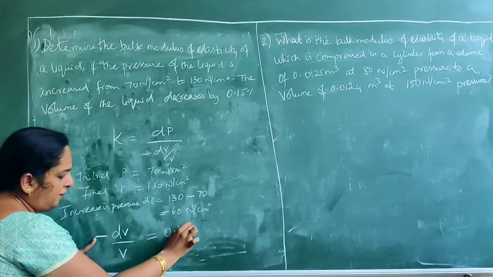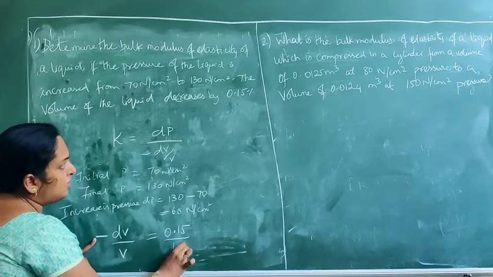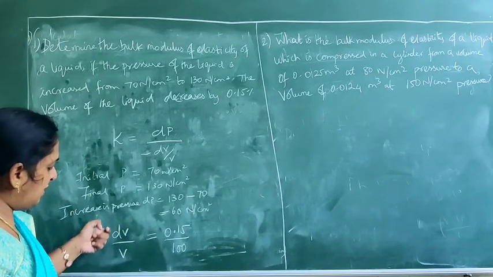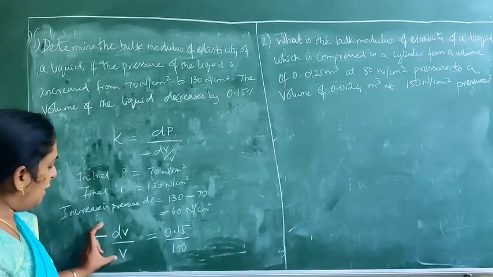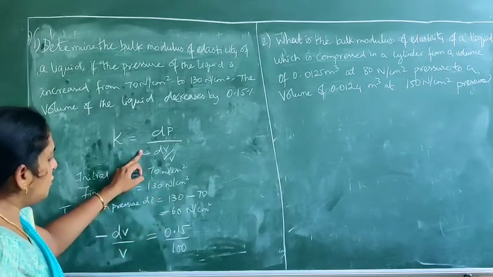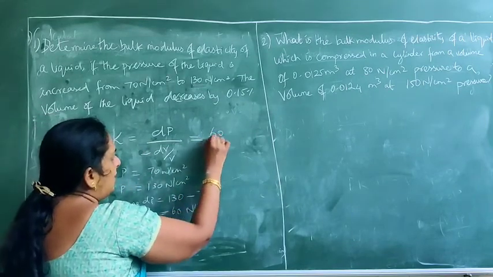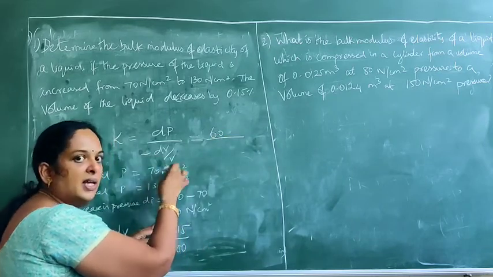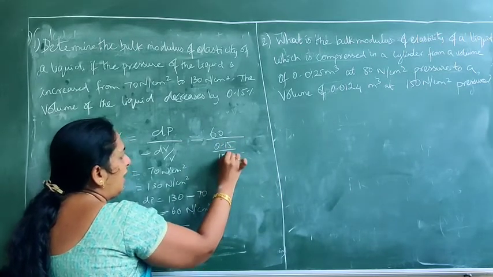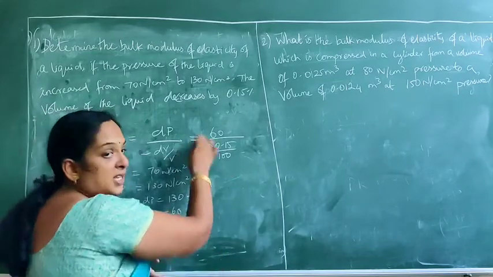It is 0.15, that is your change in the volume, divided by the original volume, 100, because it is 0.15%. So here volume by volume, the unit is cancelled, so there is no unit for this. You will get it only as a percentage. So just substitute in this equation. What is K? dP is known, 60 Newton per centimeter square, and minus dV by V, since it is decreased, we are giving only this value, 0.15 divided by 100. The terms decrease and negative are both the same. So just substitute here.